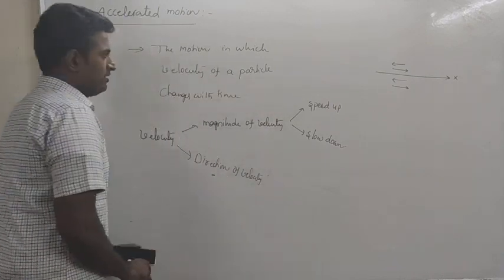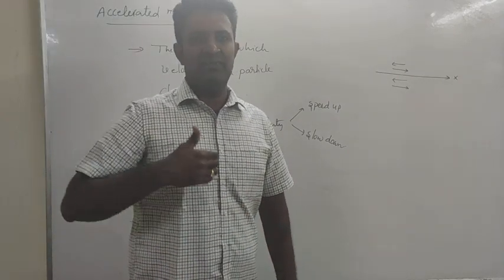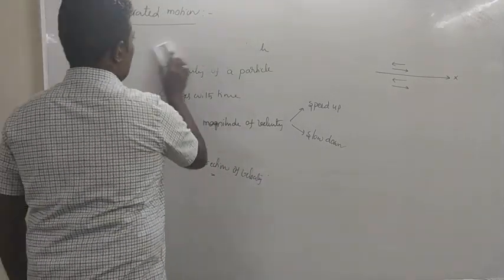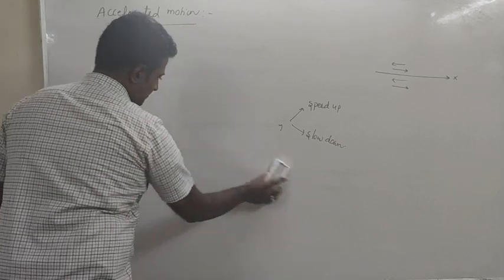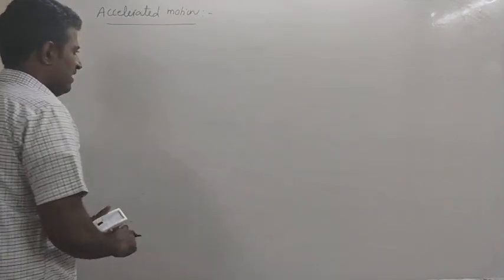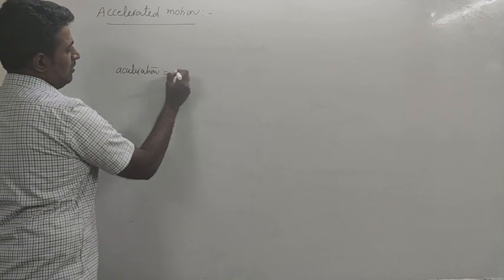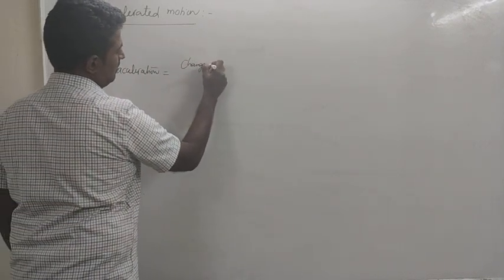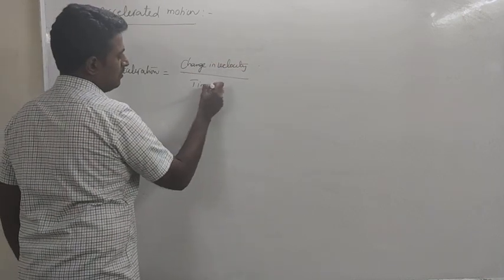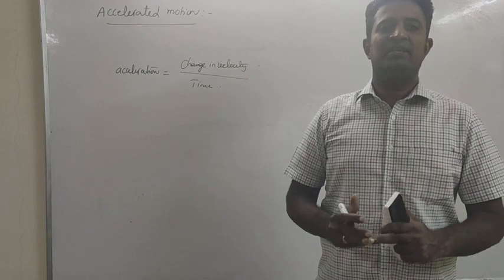So direction of velocity changes. You remember? Accelerated motion means there will be change in velocity. Change in velocity means either the magnitude of velocity changes or the direction of the velocity will change. Now, how to define the parameter acceleration? Acceleration is defined as change in velocity per unit time. That is the change in velocity divided by time interval over which the change in velocity is happening.